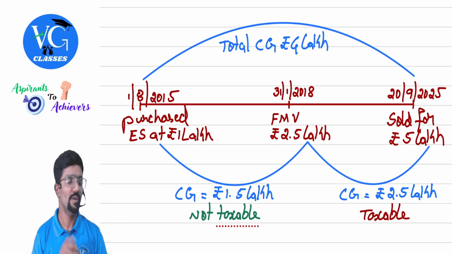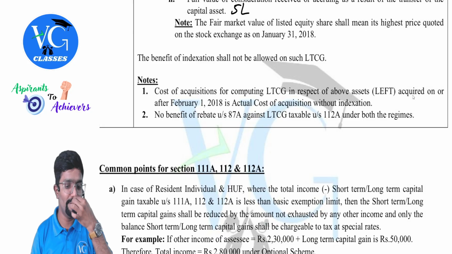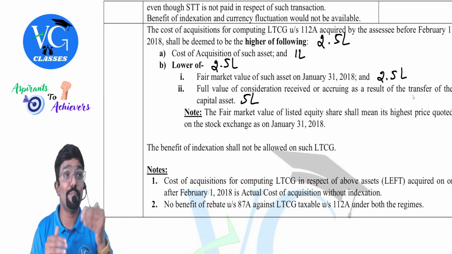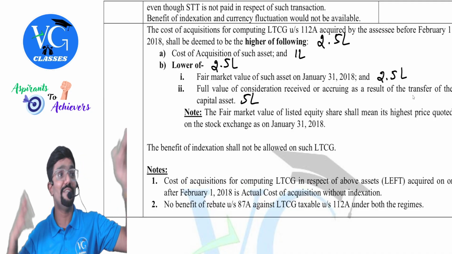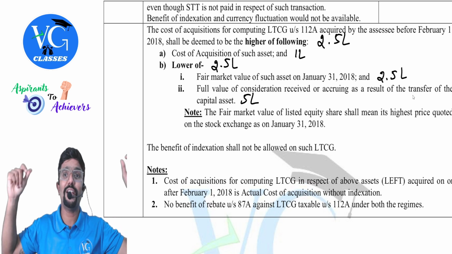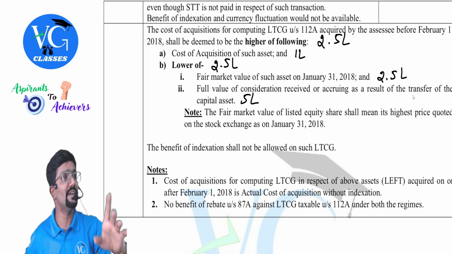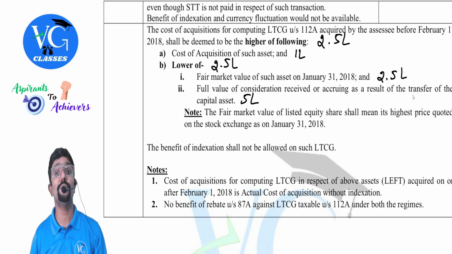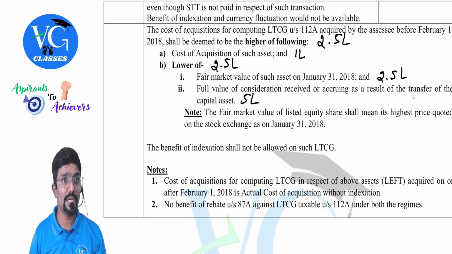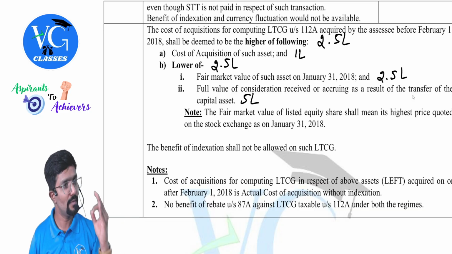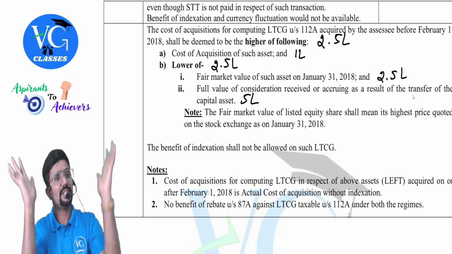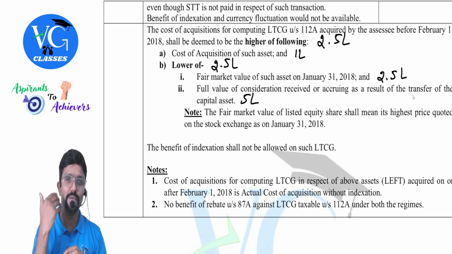Pay tax on that. For the asset which was purchased before 1st February, why they brought it was, if you had purchased before 1st February, you were with a notion that I will enjoy exemption. But later, all of a sudden, Madam introduced a new section, 112A, telling it is taxable. So it was unfair for the people who had purchased before 1st February 2018. And actually, it was criticized by many investors. Government was criticized because of this move. So that is why they told, no, we will give this as a cost for you, claim it. Even after that, it was criticized.